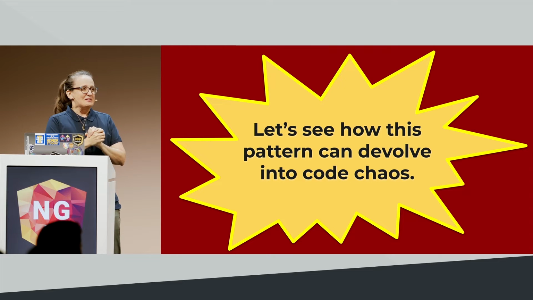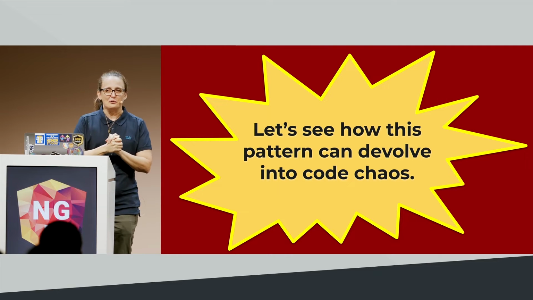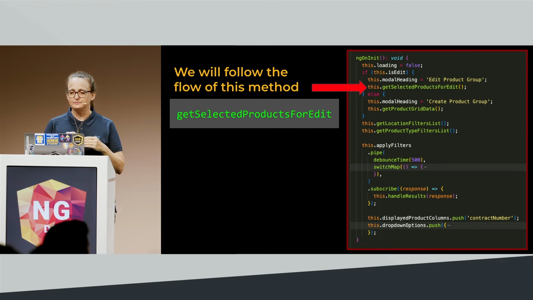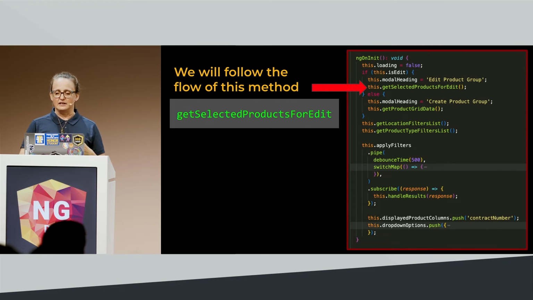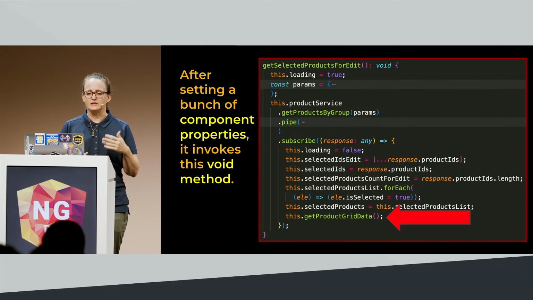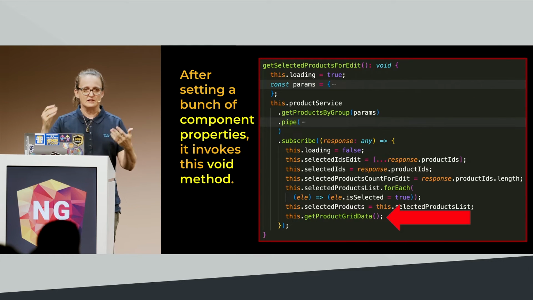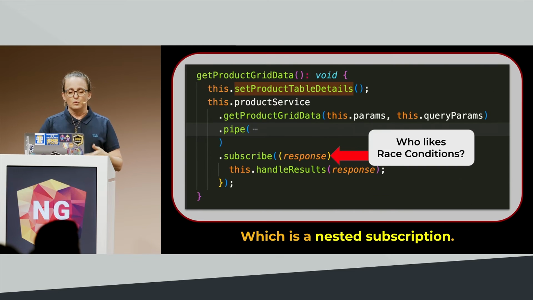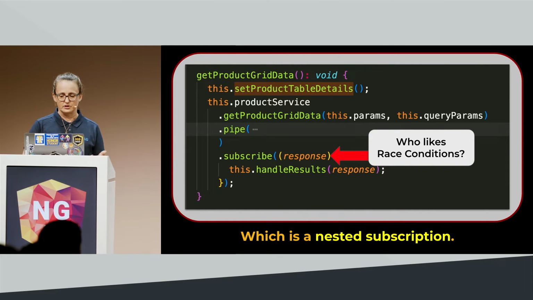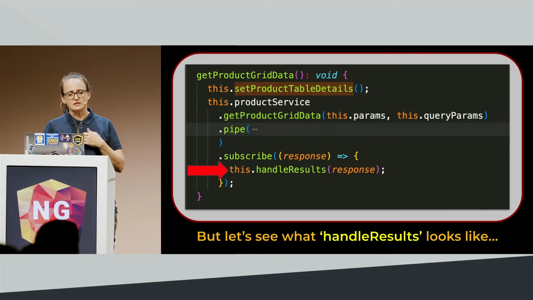So let's see how this pattern can devolve into code chaos. We're going to follow one method through this component. We've got our getSelectedProducts for edit, and we're going to invoke that in our ngOnInit. So we've seen this one before. It's got a whole bunch of component properties, and then at the end, it goes and invokes another method, right? Which, again, has the nested subscription inside. So who likes race conditions? But now, when the subscribe comes in, it's invoking our handle results.